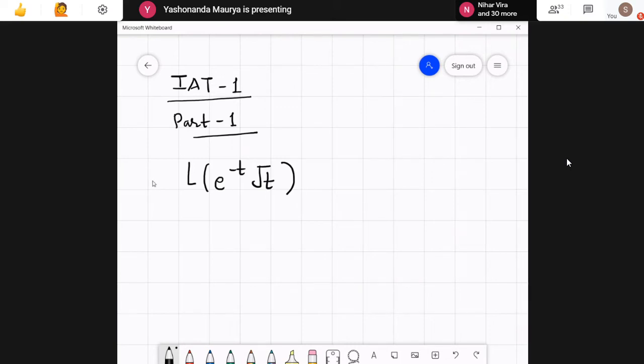Okay. First 3 questions, 1 mark. First 3 questions, 1 mark. And then next 2 questions, 2 marks. And the last one is for 3 marks. Okay. So this is a 1 mark question that was asked.